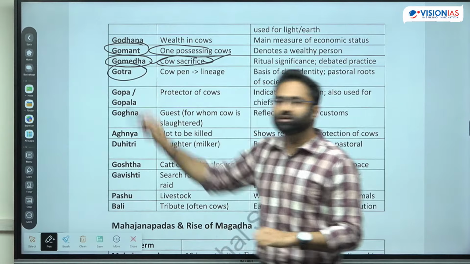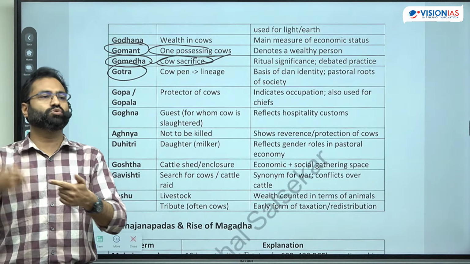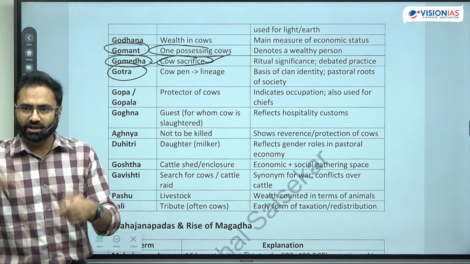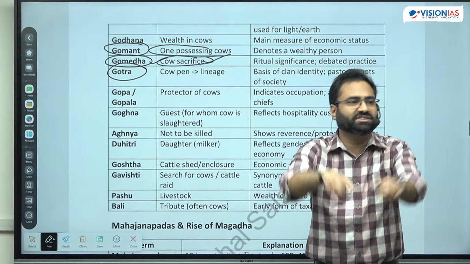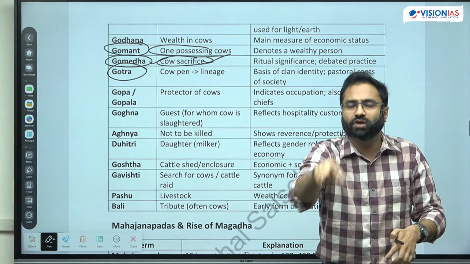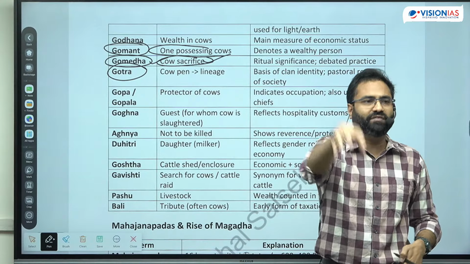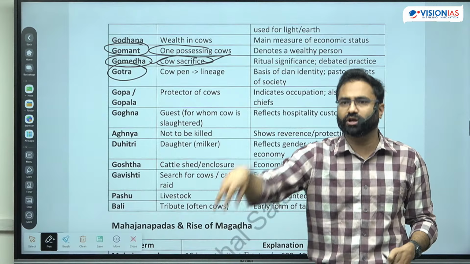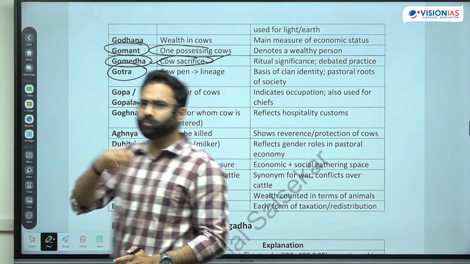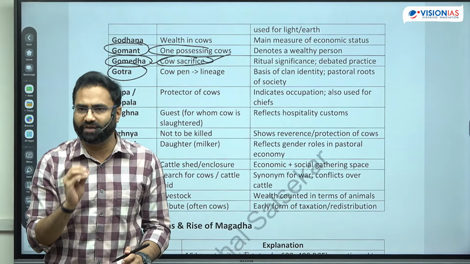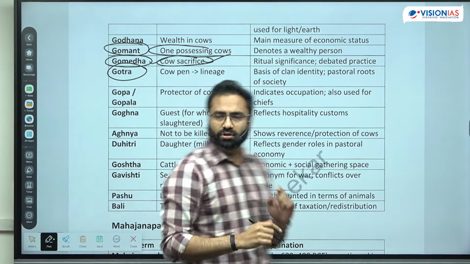Next is the gotra. Right now also it is very much prevalent, right? So gotra is the cow pen or your association or your lineage, right? So during the Vedic time period, it was said that gotra was associated with one such place where there used to be the cows which were placed, and at that particular place there was development of a village, and the people who were living in that particular village were considered as the people belonging to the same gotra. And that's why, as per the Vedic tradition and as per other biological aspects, Sagotra Vivaha are prevented, right? So that is the Gotra.